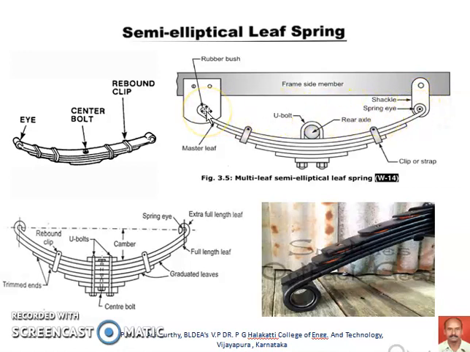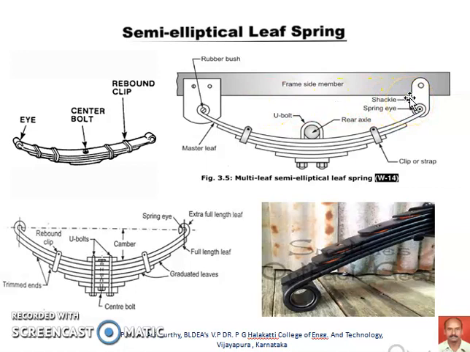So on both sides the eyes are provided with this master leaf, and with the help of these eyes only the spring can be mounted on or connected to this frame side member. On one side it is used with a pin and a rubber bush to fix on this support, which is a fixed support on the frame side member, whereas on the other end a swinging type support is provided, and this is called a shackle, the front shackle and the rear shackle.